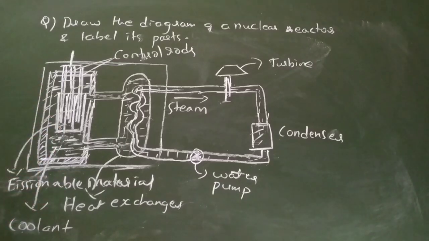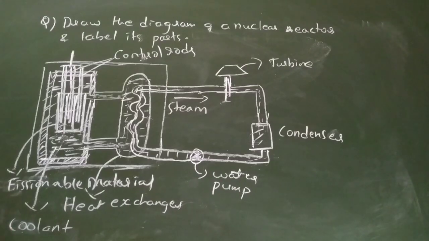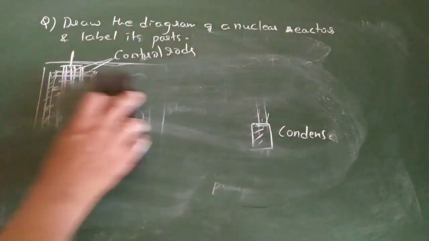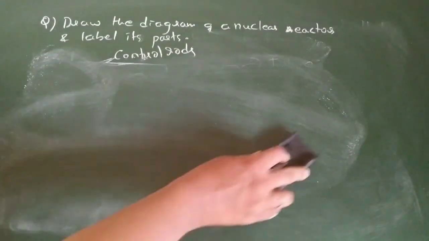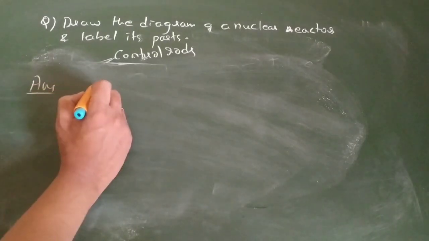This is the diagram which is meant for your exam, because you have to draw the diagram which is given in your NCERT book. But still I have shown how the process works exactly in a nuclear reactor, so that whatever words you write, you can explain. Now I will draw the diagram which is in your NCERT book, and you have to write it in the exam. So in the exam, for this answer you have to make this diagram.